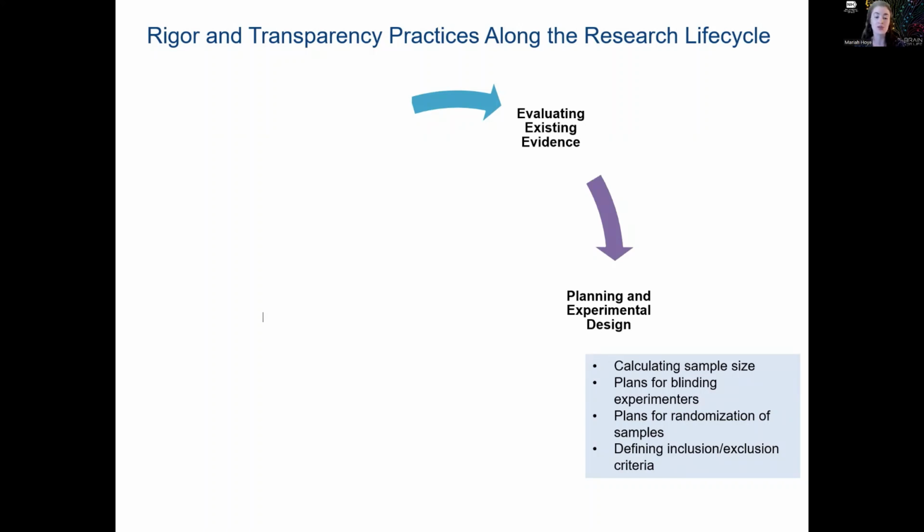Examples of rigor and transparency practices in this phase would be things like calculating sample size to make sure that your experiments are adequately powered, having plans for blinding or masking of experimenters, as well as plans for randomization of samples. And then finally, things like defining inclusion and exclusion criteria.